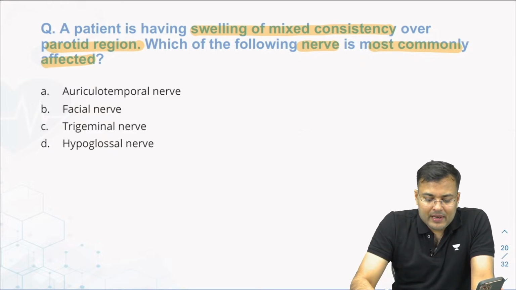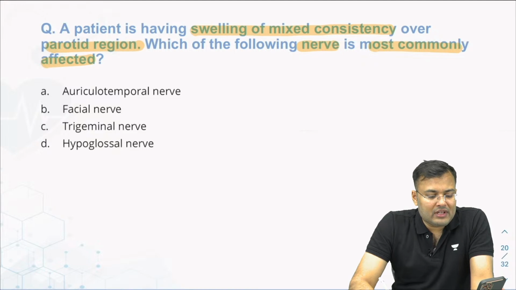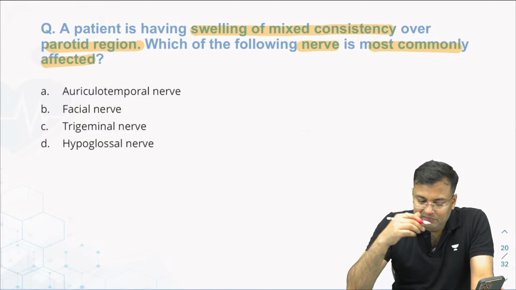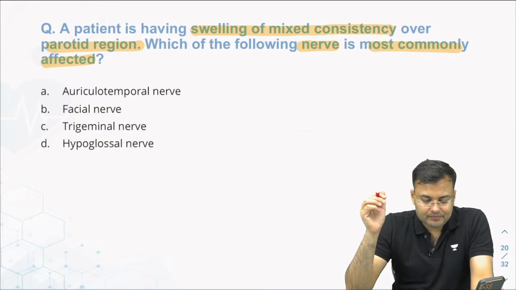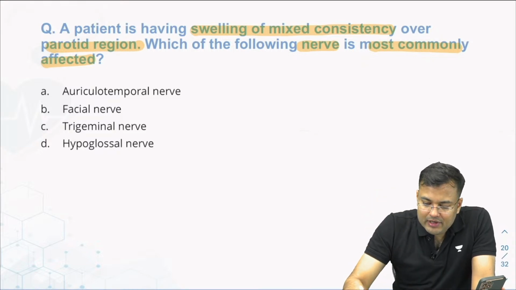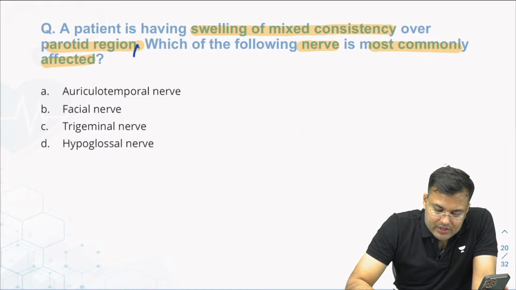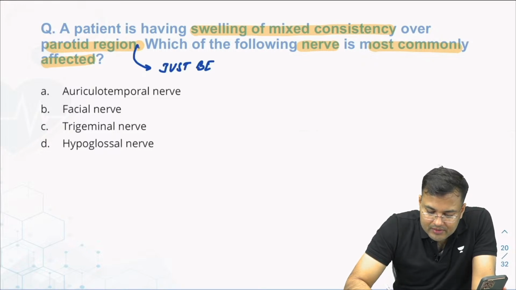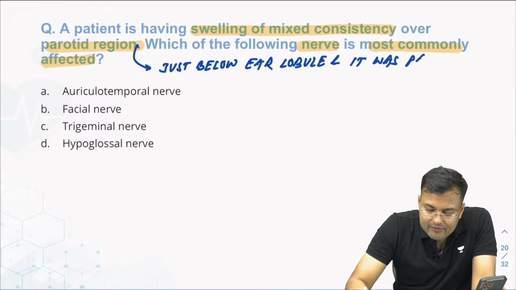Okay, Rafiqul Rahman. Anybody wants to improve the language of this question? Below ear lobule. Patient is having swelling of mixed consistency over the parotid region, just below the ear lobule, and it was painful.